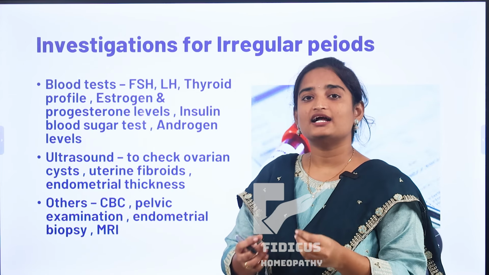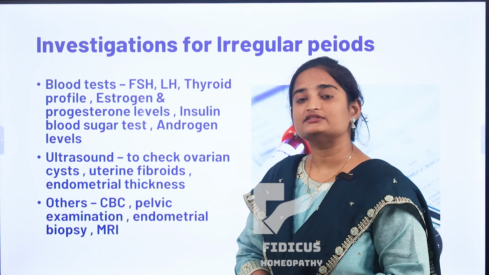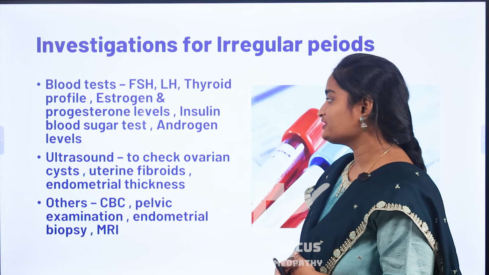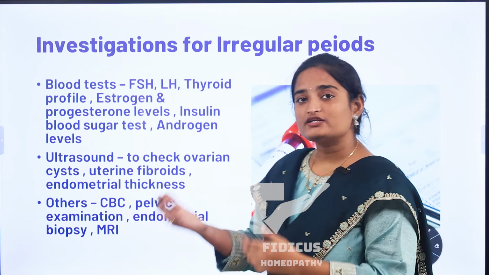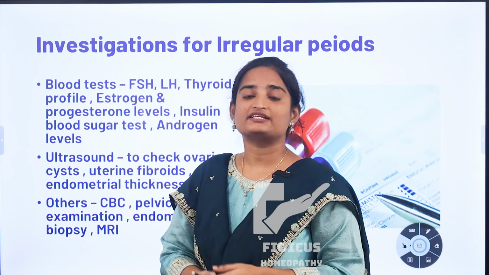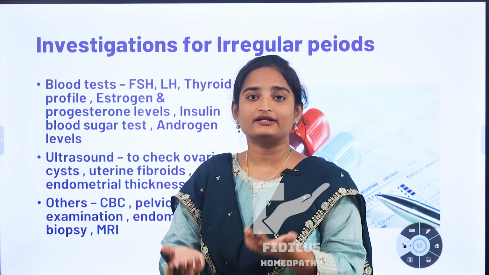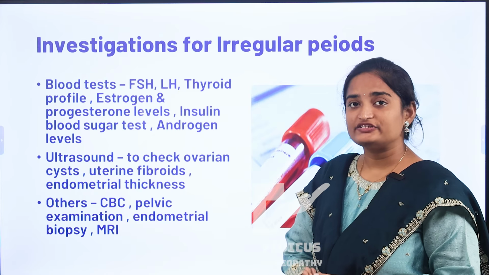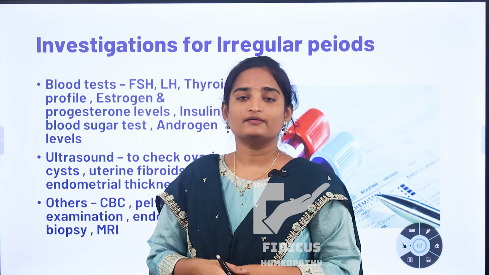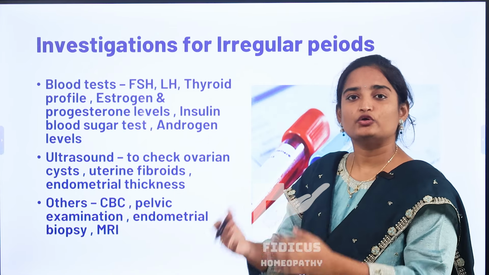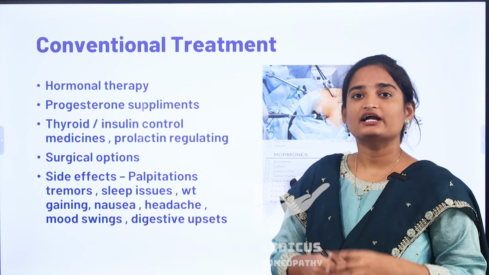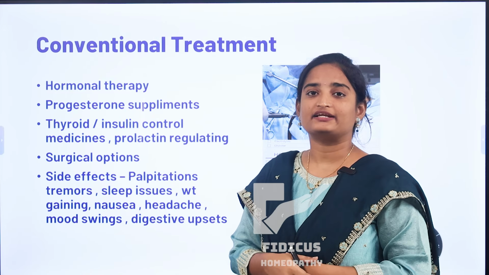And doctors also suggest ultrasound in cases of PCOS, ovarian insufficiency, and uterine fibroids. All these conditions may need ultrasound. By this ultrasound, we can know the endometrial thickness also. Other than this, additional investigations like CBC, complete blood count, and pelvic examination, and in chronic cases, endometrial biopsy and MRI may be required. By these investigations, we can trace the irregular periods to their root cause. Now coming to the conventional treatment for irregular periods.